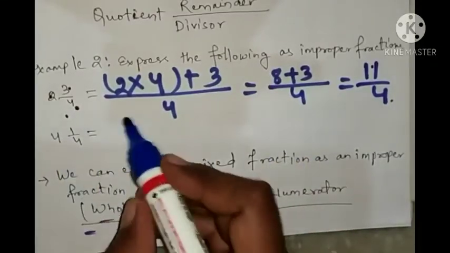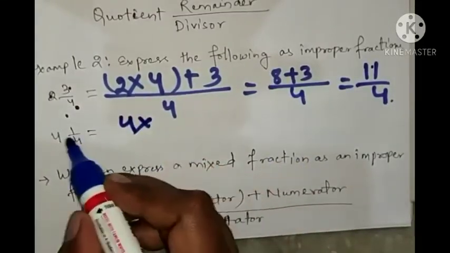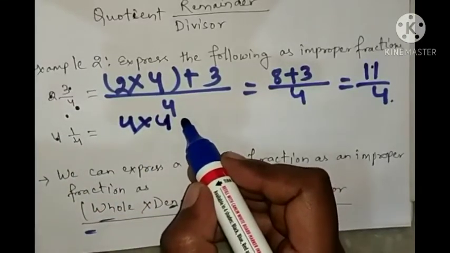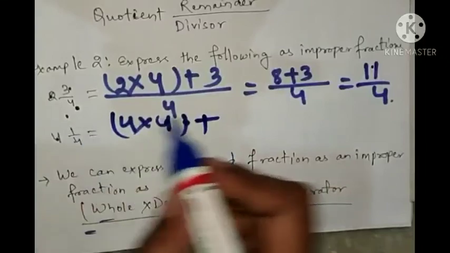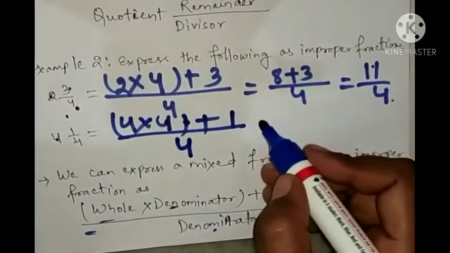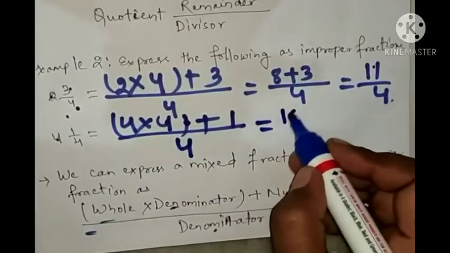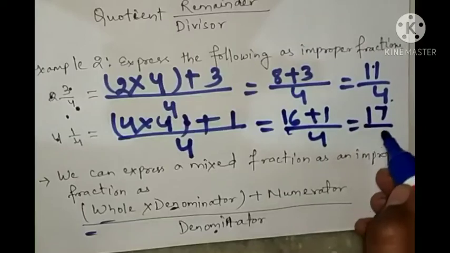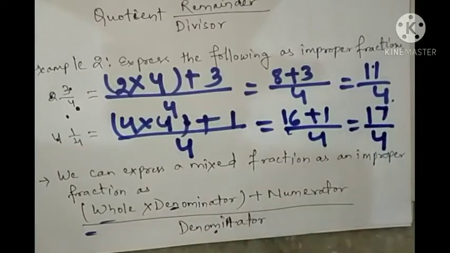So you will do 4 times 4 plus this 1, by denominator 4. What will you get? 4 fours are 16 plus 1 by 4, that is 17 by 4. Okay. So this is the first part of this class. I hope you have understood. Let's go to the next part of the class.